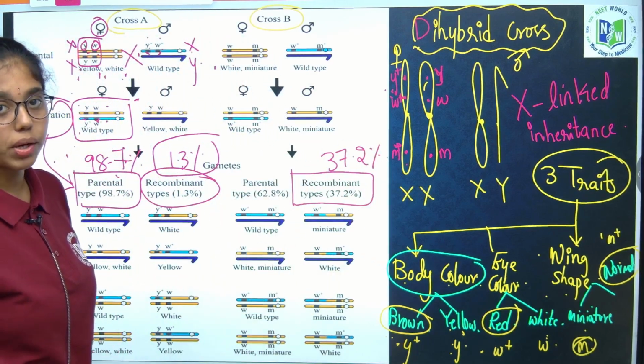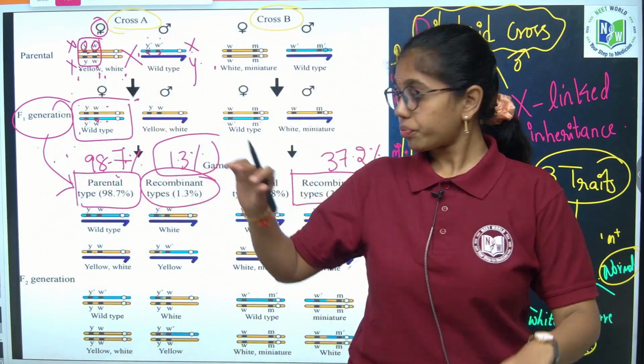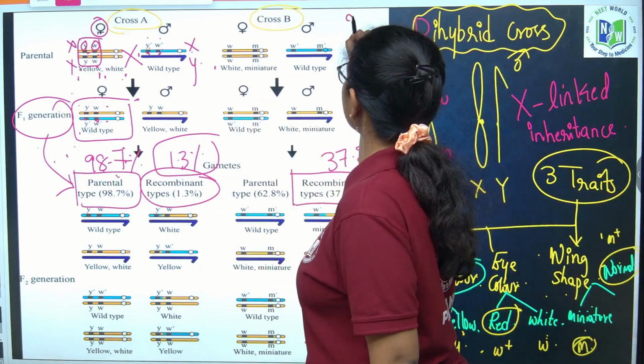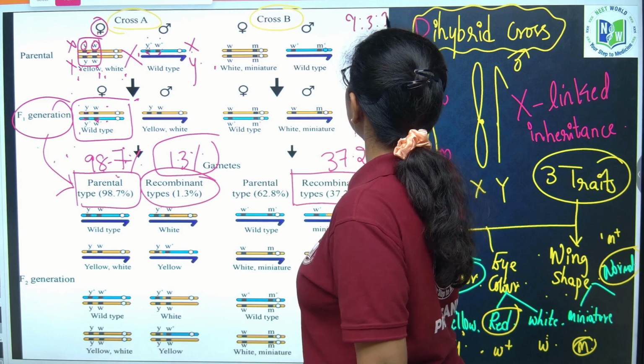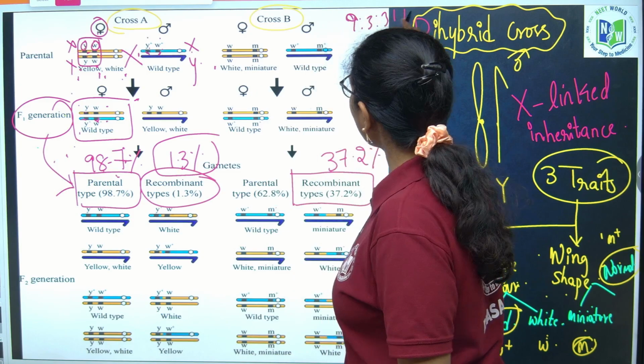The recombination percent is 37.2%. Now after conducting these crosses, it is not matching the ratio of 9:3:3:1 which Mendel gave us.